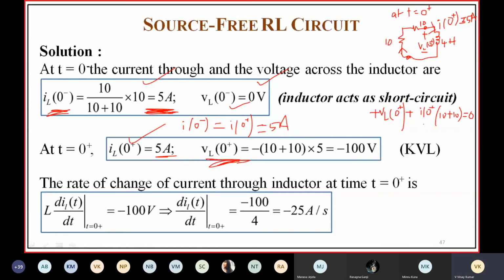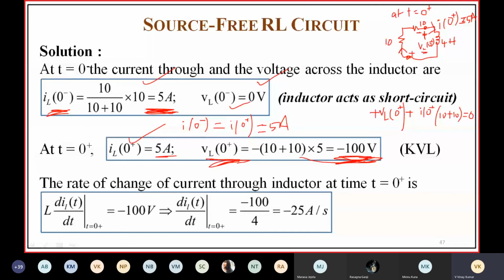So we get VL of 0 plus equal to minus 100 volts. Current is flowing like this, so the voltage at this point with respect to this point is 5 into 20, 100 volts. Actually, you have to find the voltage at this point with respect to this point, which is minus 100 volts. So we got VL of 0 plus.